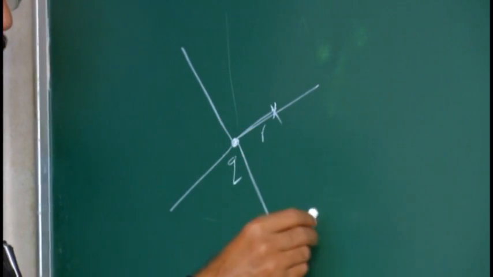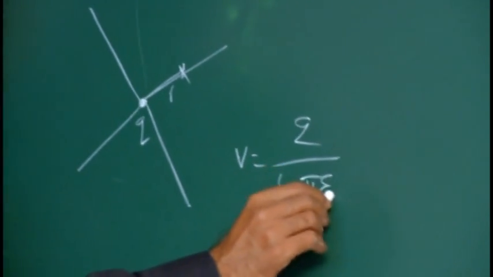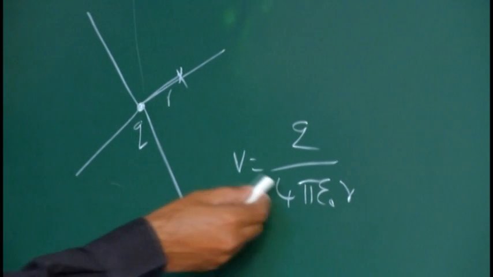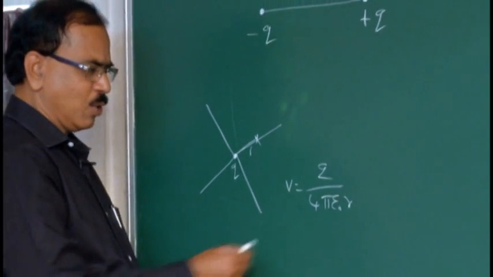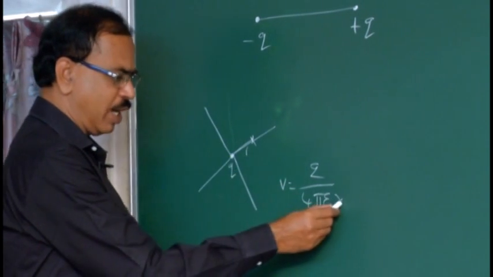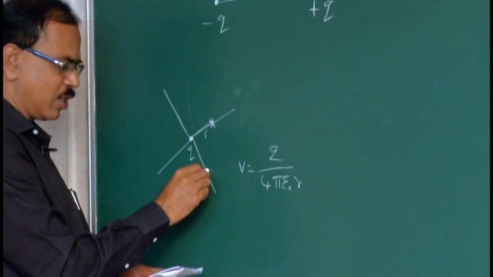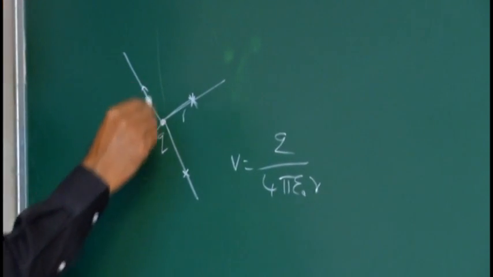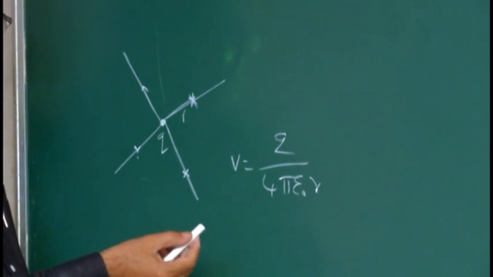We know V is equal to q by 4 pi epsilon naught r. So, knowing this q and r, you can calculate the electric potential. Same way, at the same distance r here and here, all these potentials are equal.